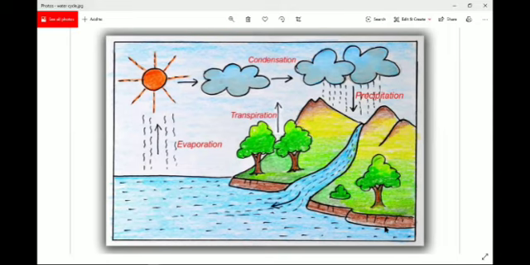So this cycle of water moving onto the earth's surface, then into the atmosphere, again back to the earth's surface, again into the atmosphere, this complete cycle is known as the water cycle. Now, why are we discussing the water cycle? Because it also plays a great role, because it is giving us the water back onto the earth's surface.